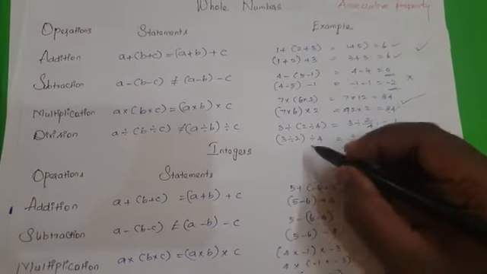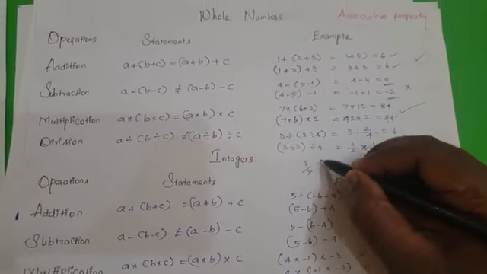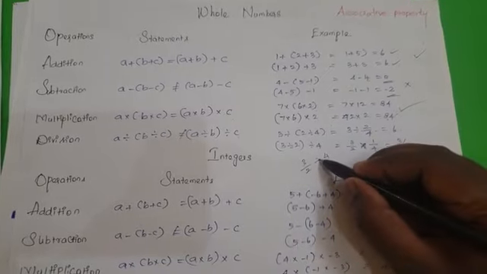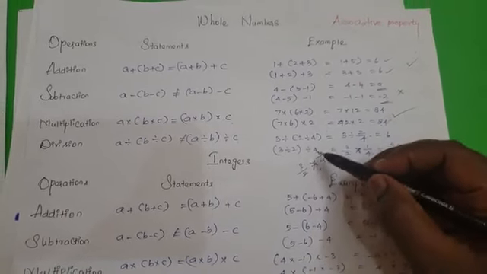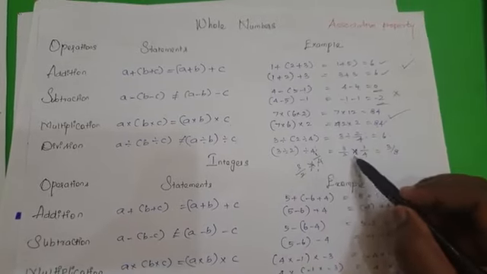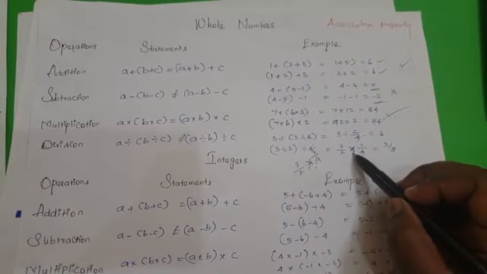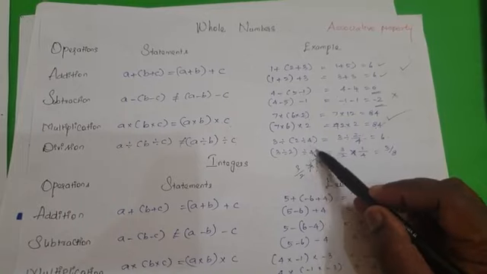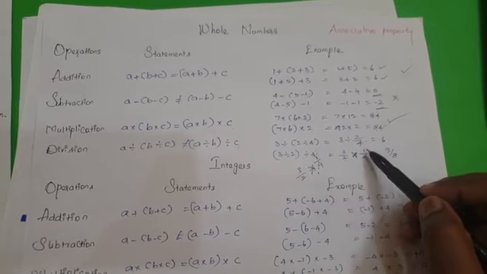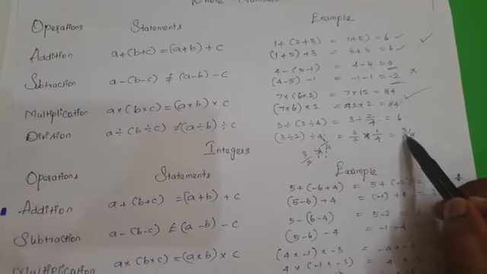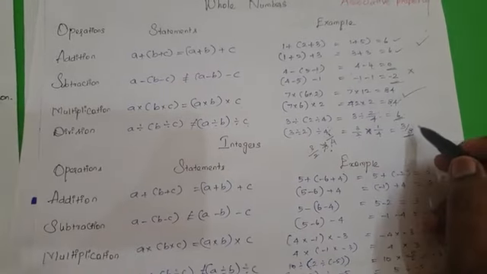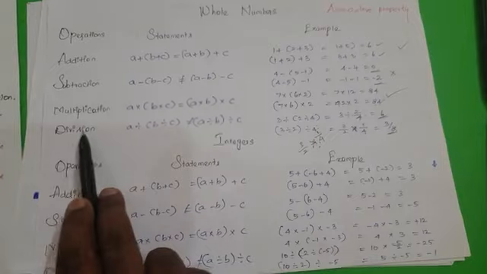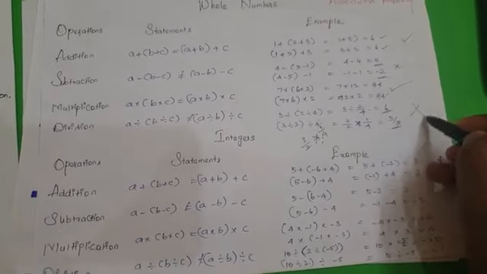3 divided by 4 is nothing but 3 by 2 divided by 4. When you change the division into multiplication, we take the reciprocal of the number. Reciprocal means interchanging the numerator and denominator. That's what we are doing over there. When division changes to multiplication, we take the reciprocal of it. 4 by 1 changes to 1 by 4, which gives the resultant 3 by 8, where the resultants are not equal. So that's why the associative property of division is not satisfied for whole numbers.